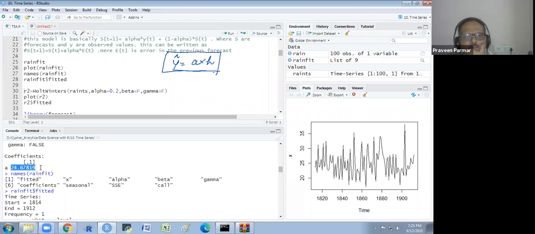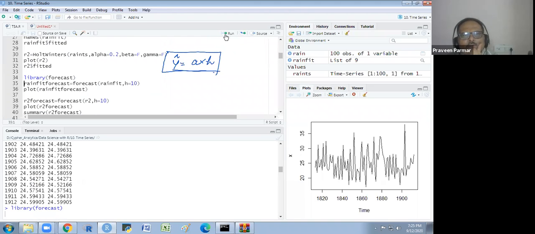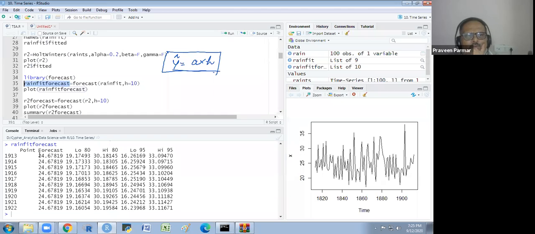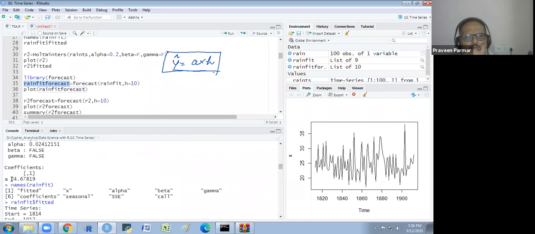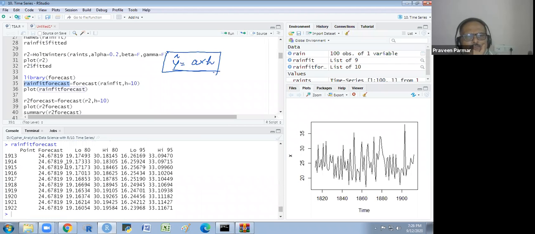And if we see the prediction, the forecast for the 10 years, and I see the value of this, it is 24.67. So as we have got this value 24.67819, here it is 24.67819.